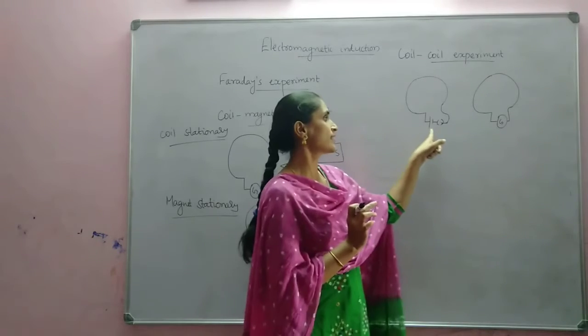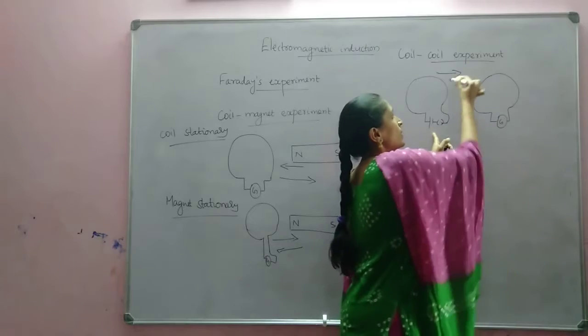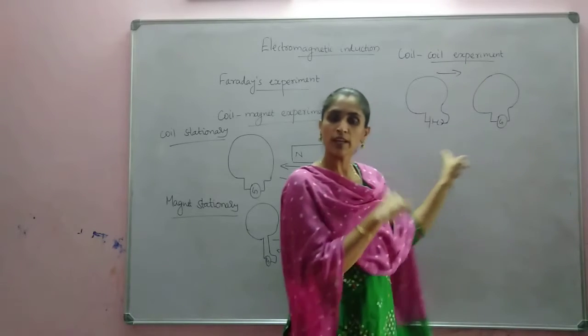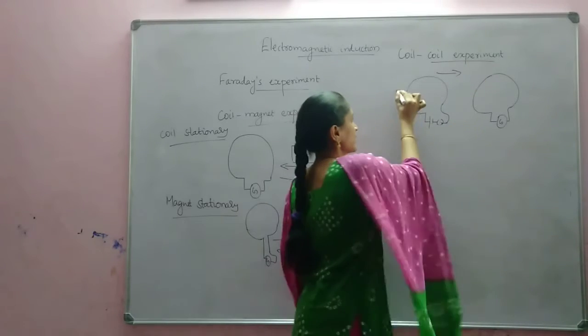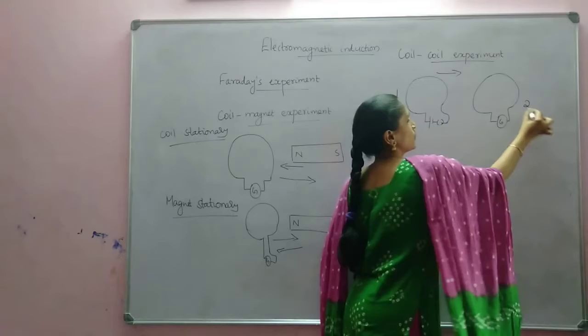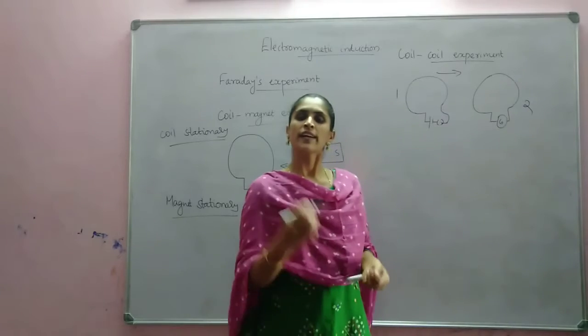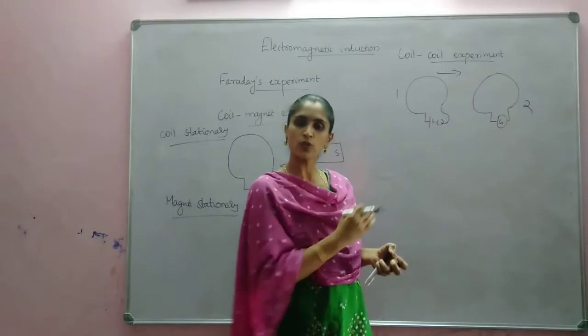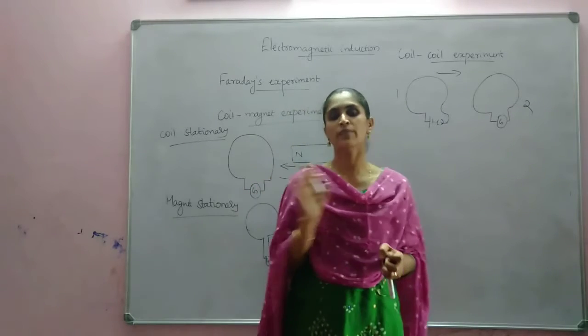Similarly, instead of this coil moving, we can make the other coil move. This we can call the first coil, and this the second coil. So instead of moving the first coil, he moved the second coil, and he could notice the same phenomenon.